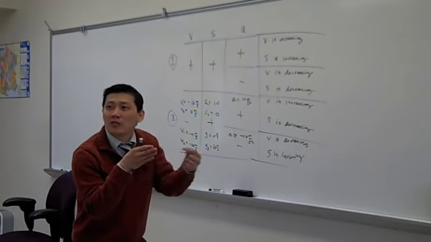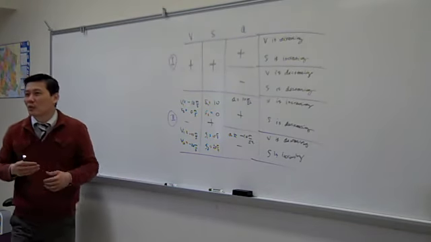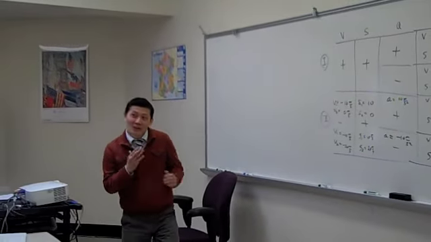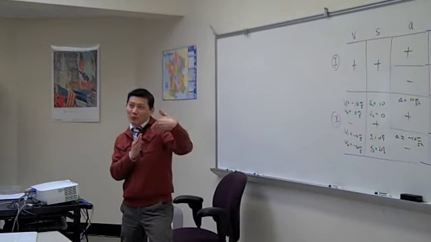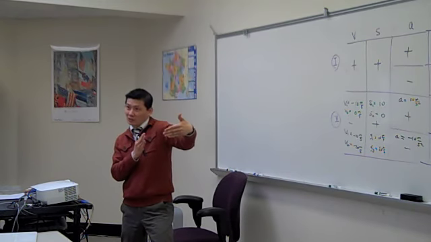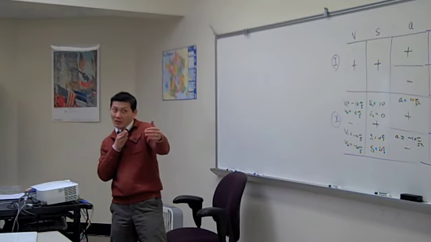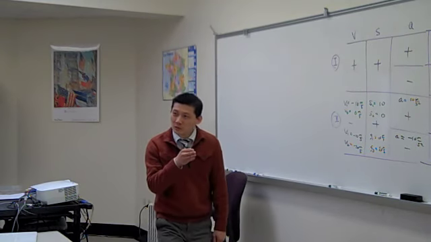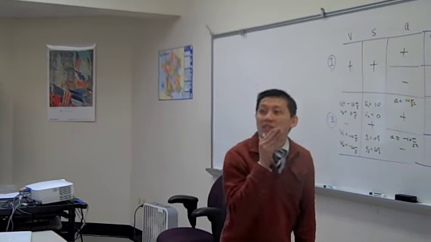And the negative acceleration continues to force me. Imagine this way: someone is pushing me back. I'm trying to go that way as fast as I can, right? 30 meters per second, and there's a force slowing me down with a negative 10 meters per second. I'm 30 meters per second going that way, and I encounter resistance. 30 meters per second, 20 meters per second, I'm slowing down, 10 meters per second, and then 0.